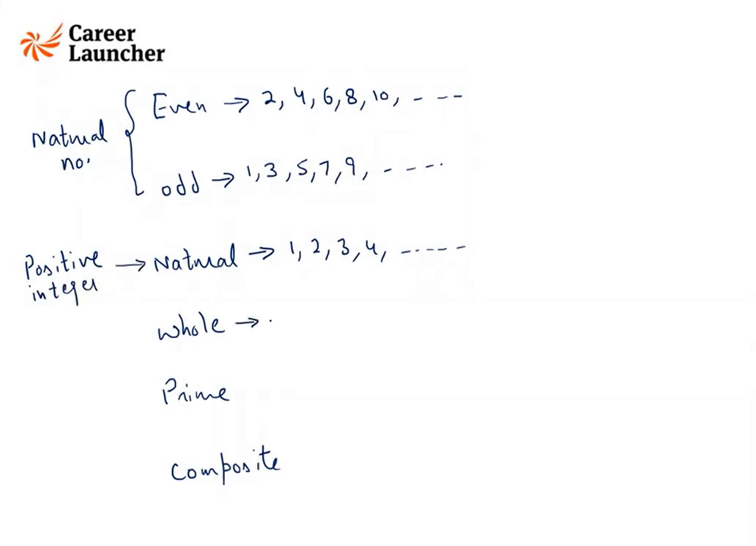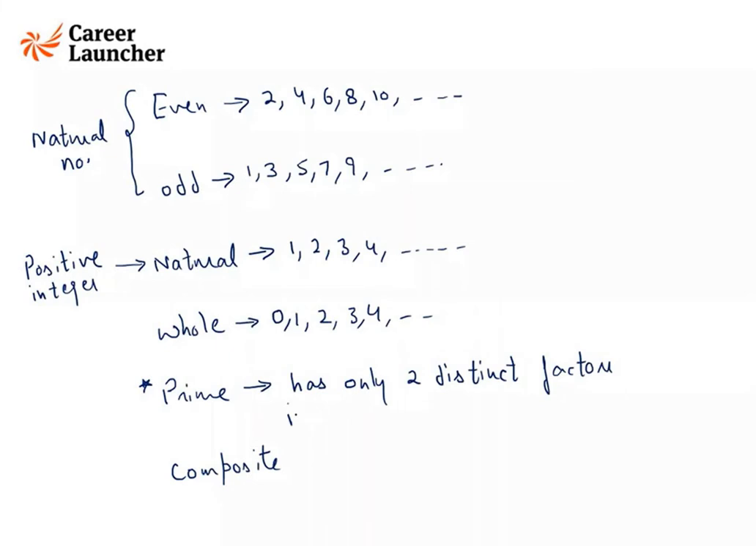Then if I include 0 also in the set of natural numbers, I get whole numbers. So starting with 0, I get whole numbers. Prime numbers, this is important, guys. Prime numbers are numbers which have only 2 distinct factors, that is 1 and the number itself.